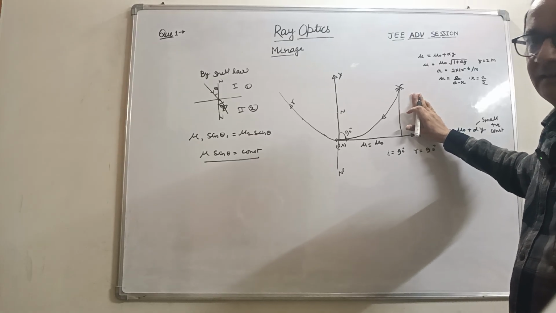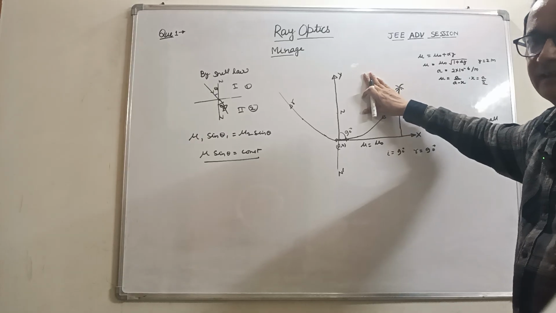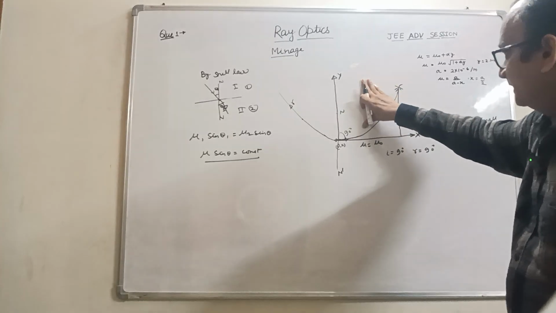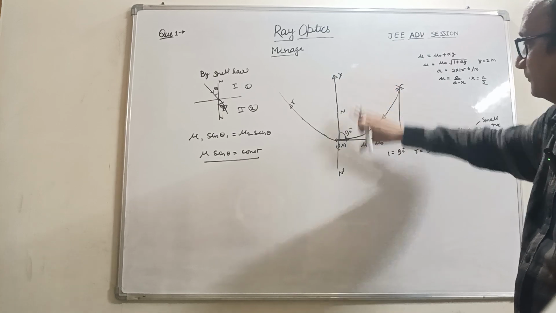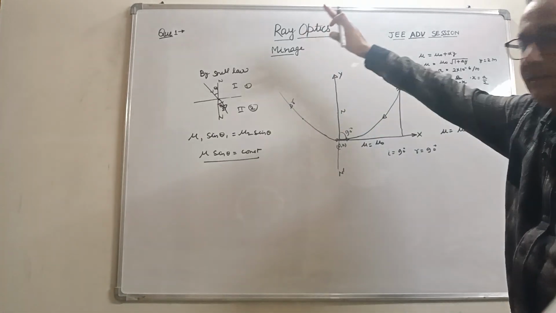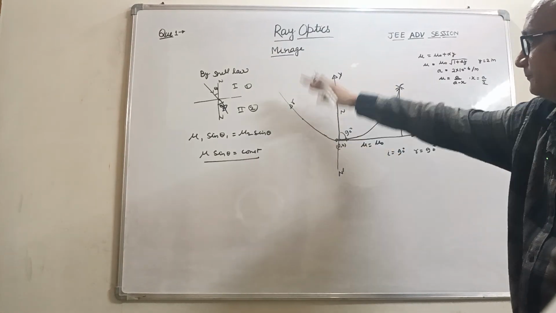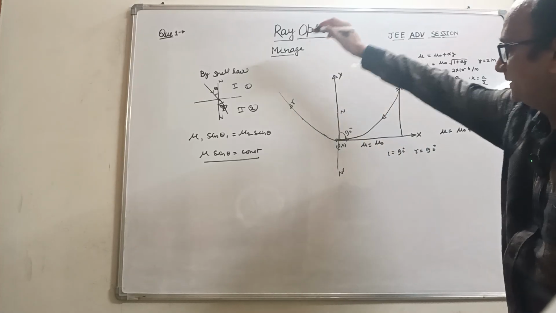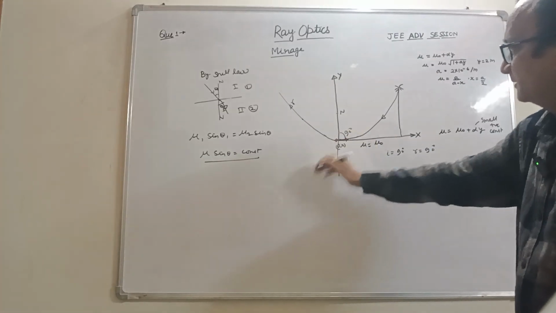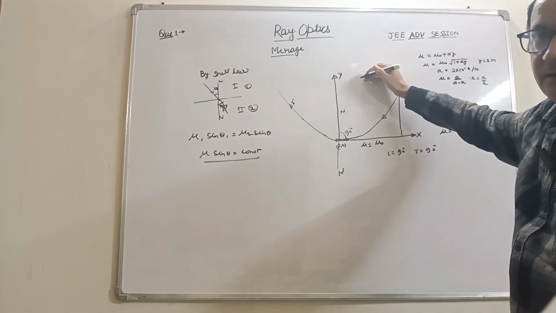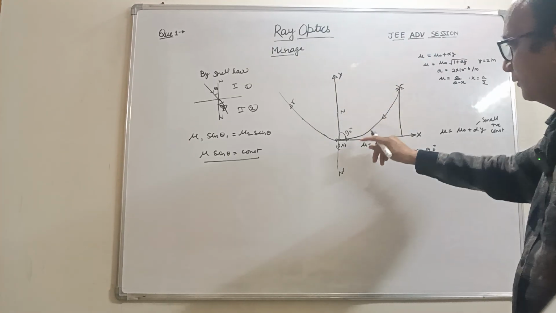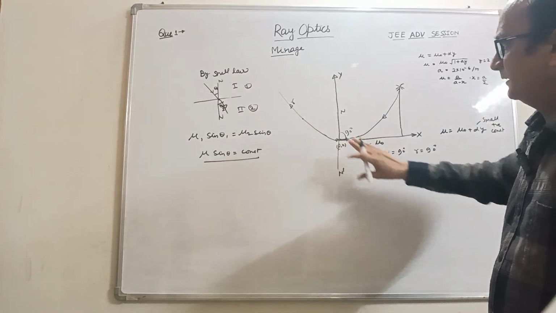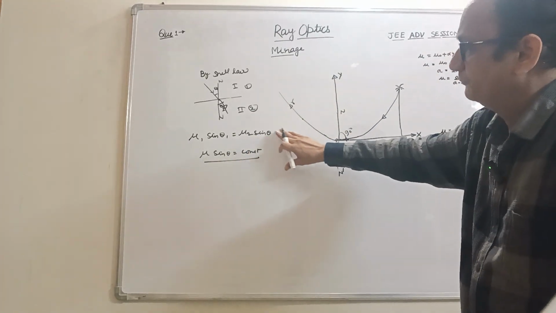By the concept of total internal reflection, if the incident angle is more than the critical angle and the ray travels from a denser medium to a rarer medium, total internal reflection occurs. So the ray does not go through this medium, it is reflected back into its own medium. This is the explanation of total internal reflection, but the more appropriate explanation is this: mu sin theta is constant.